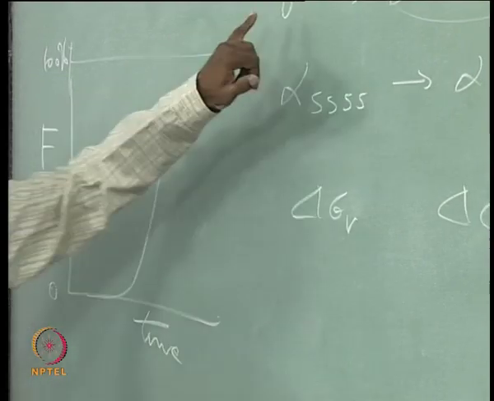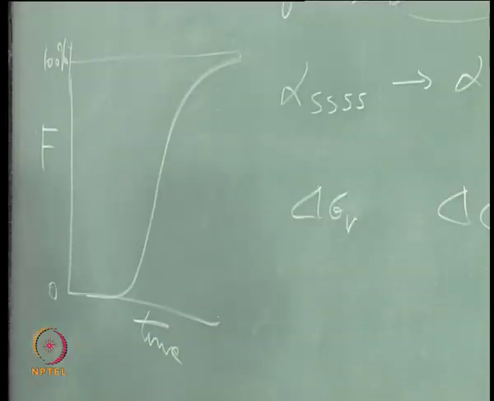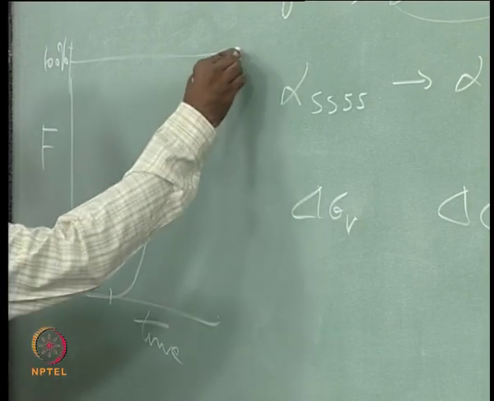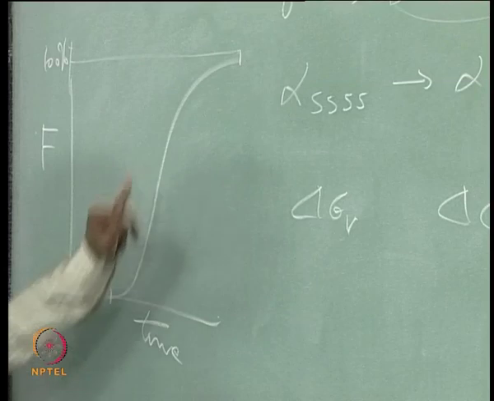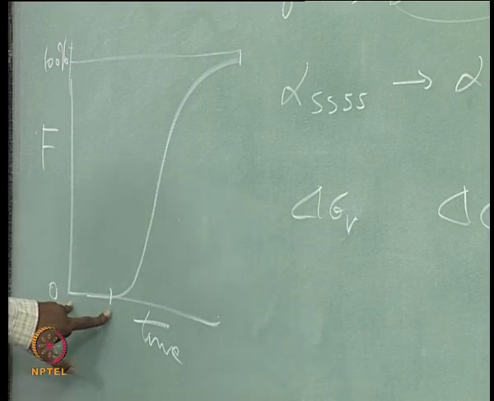If I am talking of gamma to pearlite transformation, it would have a typical curve like this, and this particular time where the transformation is starting is what we call nucleation, and this is completion. This is start, this is end, and this is what you will see in a typical S curve, and this period is what we call the incubation period.